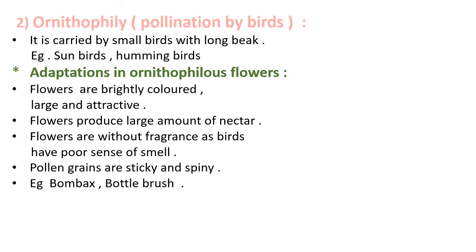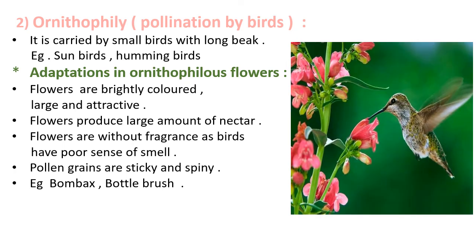Ornithophily is the second type of pollination by biotic agents, carried by birds. Ornithophily is carried by small birds which have long beaks to drink nectar. Example, sunbirds, hummingbirds, etc.